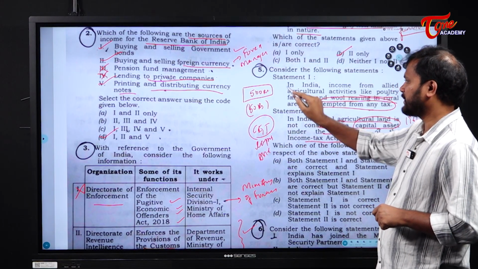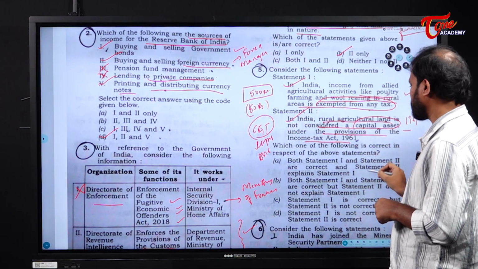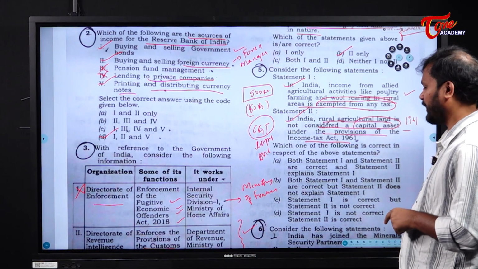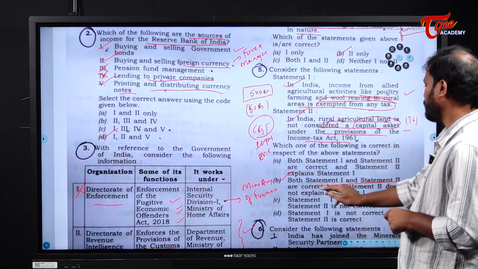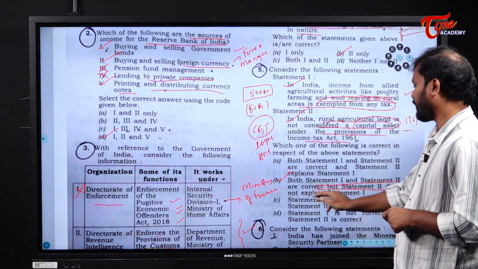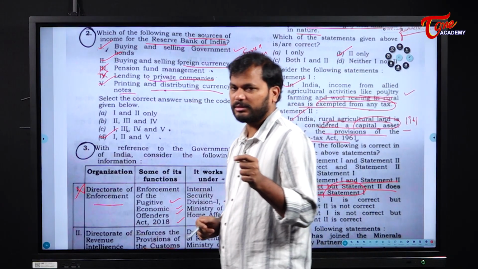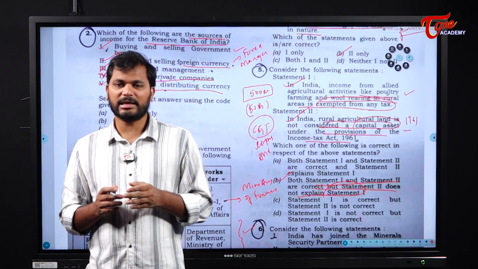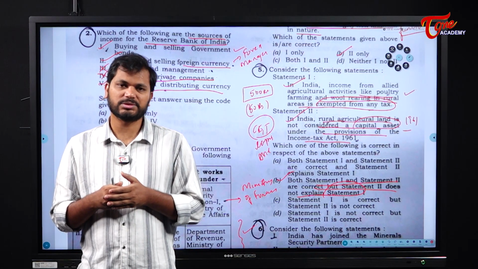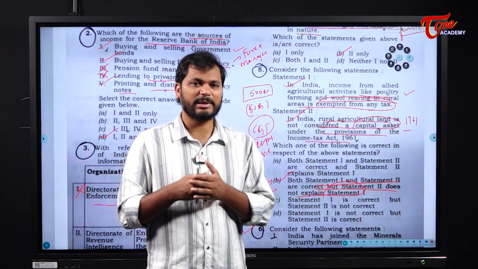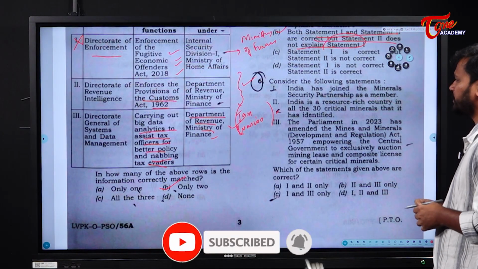So here, statement 1 and statement 2 are right, but the point is that statement 2 doesn't explain statement 1. Okay, so the answer is B. Both statement 1 and statement 2 are correct, but statement 2 does not explain statement 1. Individually they are correct, but there is no interconnection or clear supplementary link between these two statements. Clear?